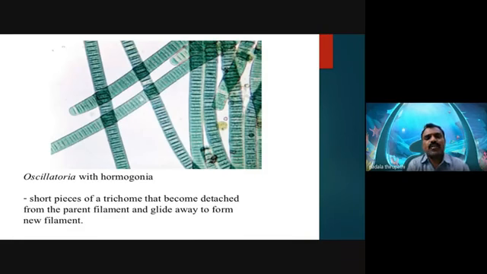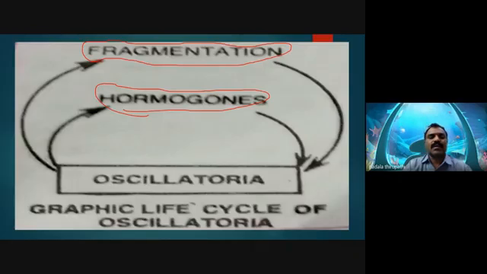Fragmentation means the entire matured filament breaks down into small pieces, and each piece can germinate to produce the entire Oscillatoria. This is vegetative reproduction.